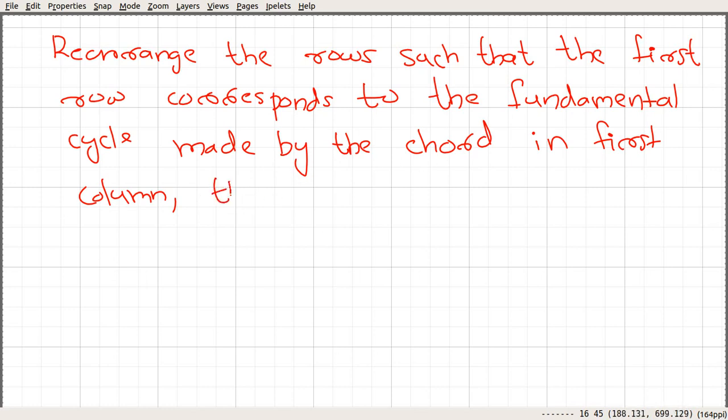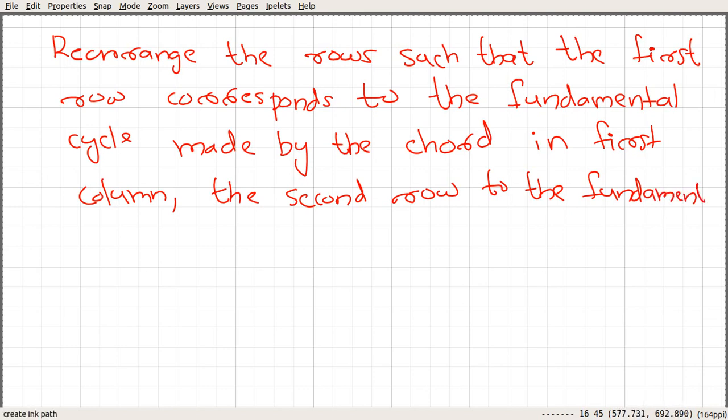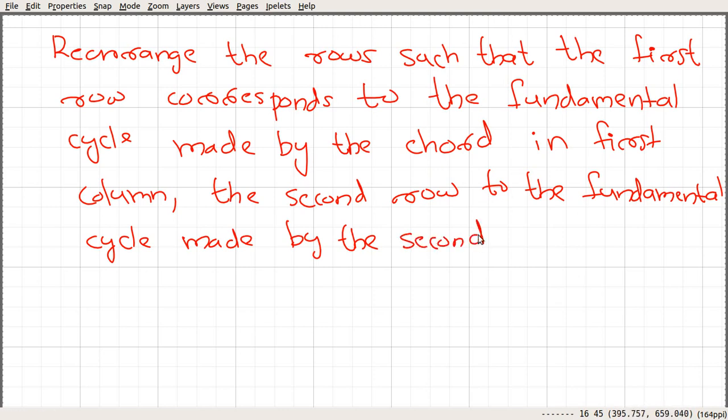And the second row corresponds to the fundamental cycle made by the second chord, and so on.